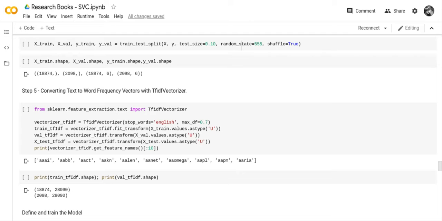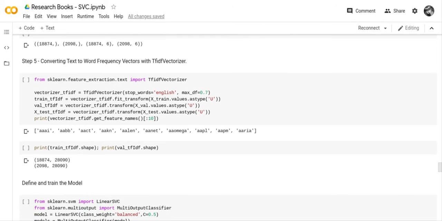We wanted to see the shape of our columns, because you always need to keep an eye on the shape of your columns. X train is 18874, X val is 2098, Y train is 18874, and Y val is 2098. So you always need to keep an eye on the shape of your training file. That helps you in the long run.